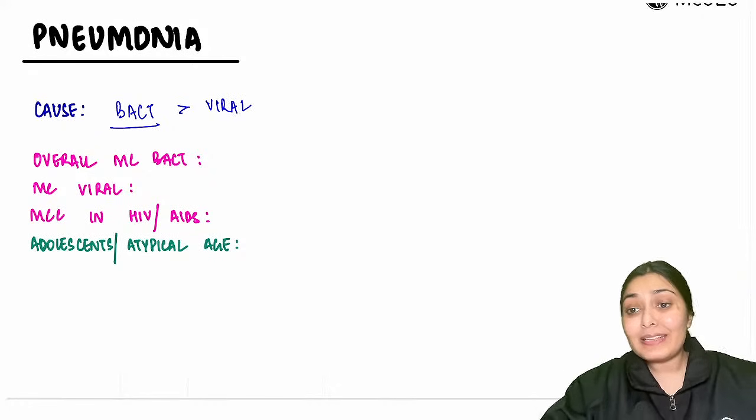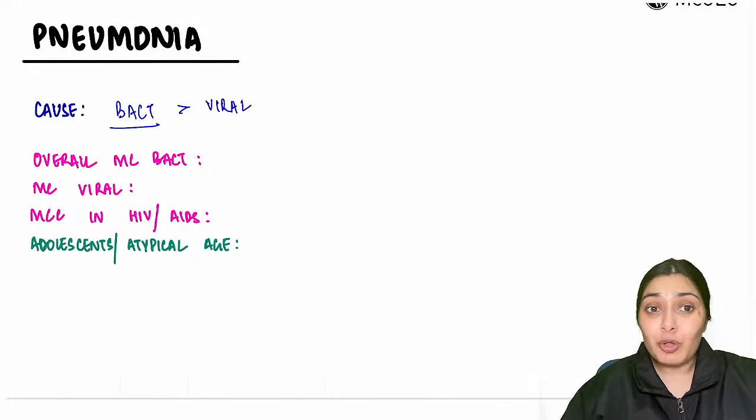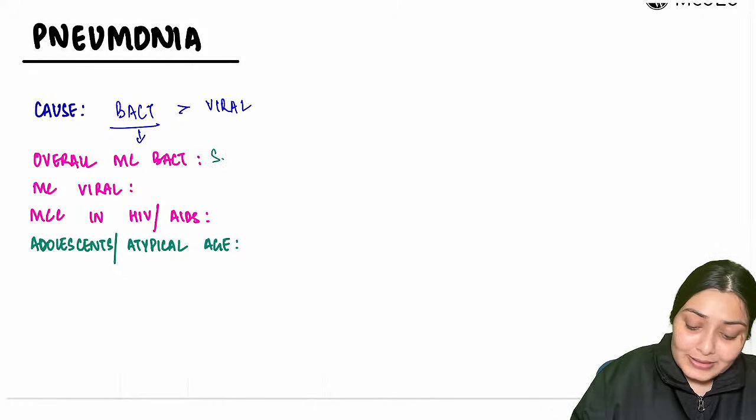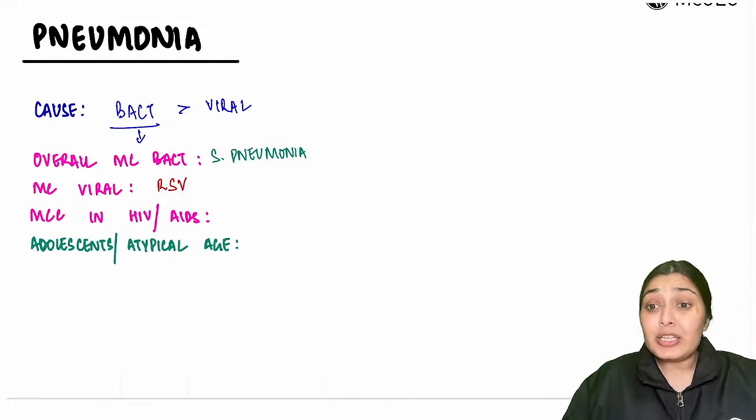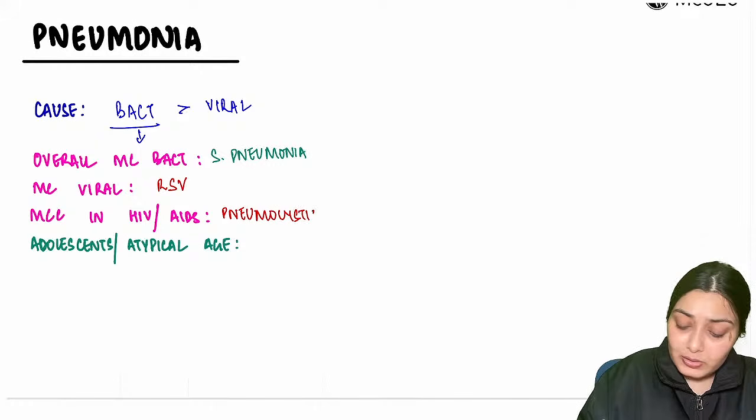And amongst bacterial, the most common bacteria that is responsible for these pneumonias is Streptococcus pneumoniae. And in cases of virus, the most common viral infection is RSV, respiratory syncytial virus. They also ask what is the most common culprit in cases of opportunistic infections like immunocompromised patients, HIV, AIDS. In those, it's Pneumocystis jirovecii.